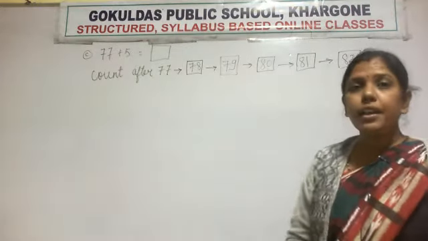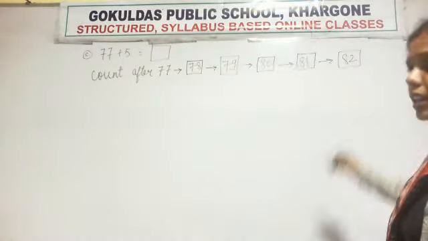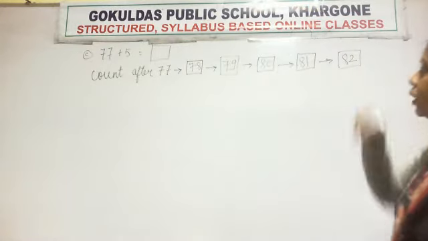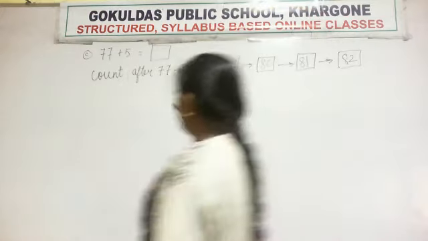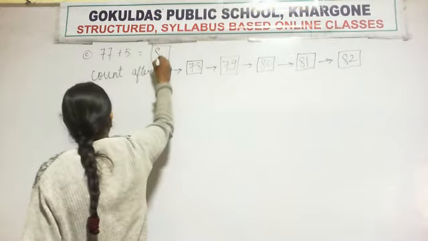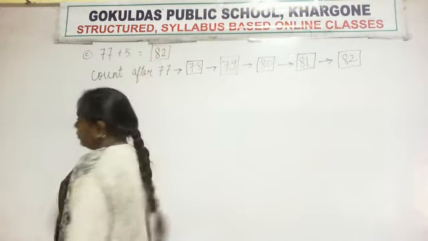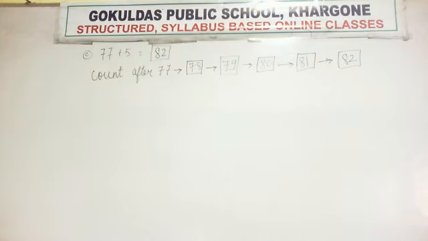So what is the number in the last box? The number in the last box is 82. So the answer of 77 plus 5 is 82. Copy this question fast from the board.